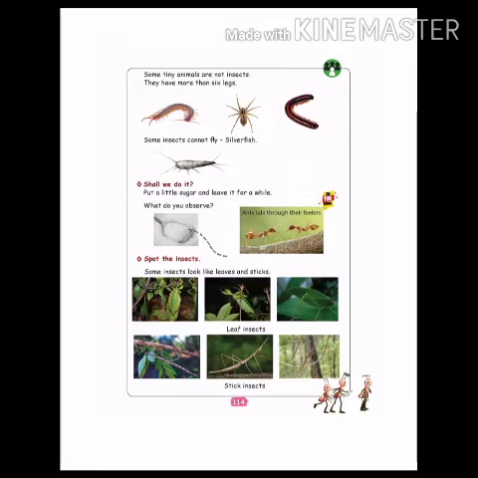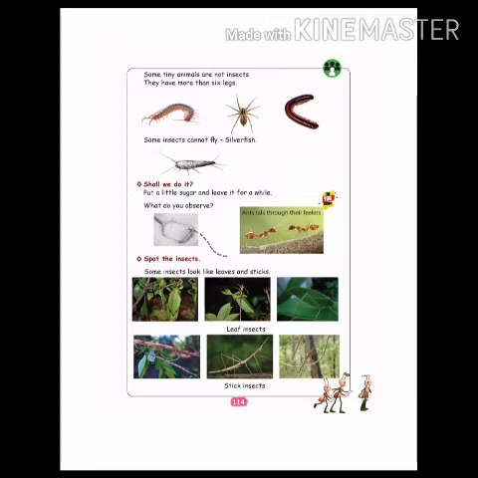Some insects cannot fly. Silverfish. See this one? During the night time, if you see, you can see like a light. This is called silverfish. It does not fly. Okay, go to the next one.